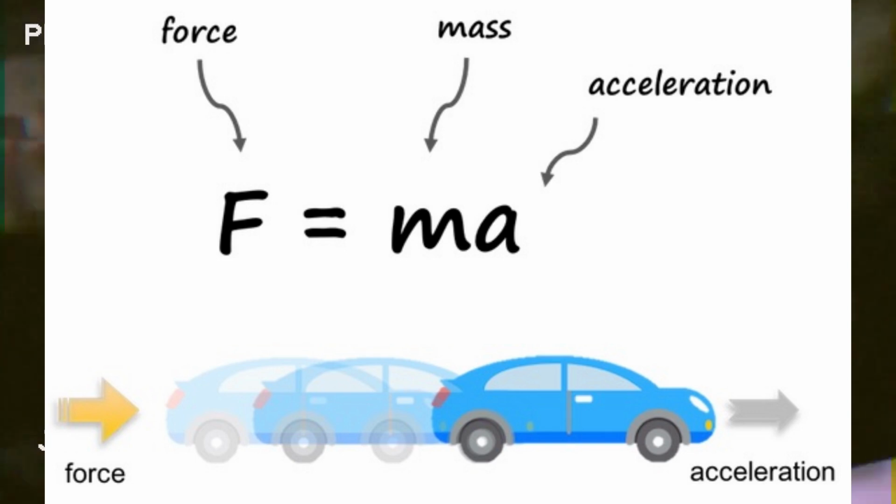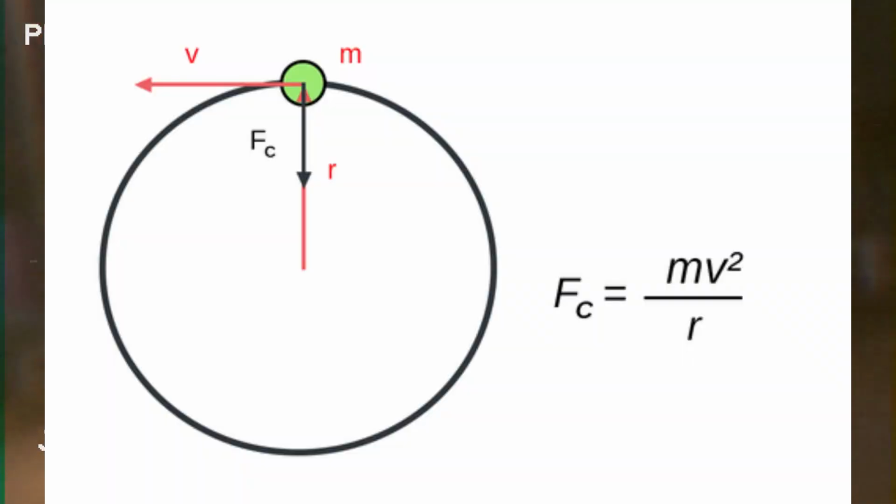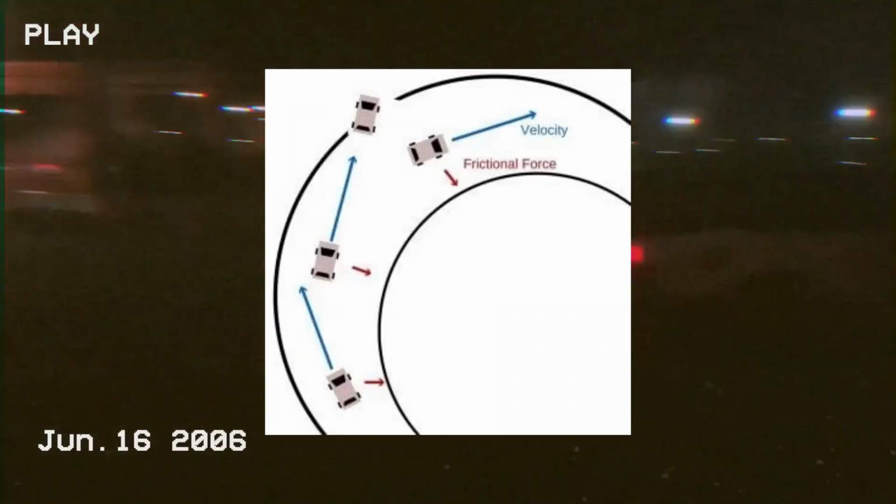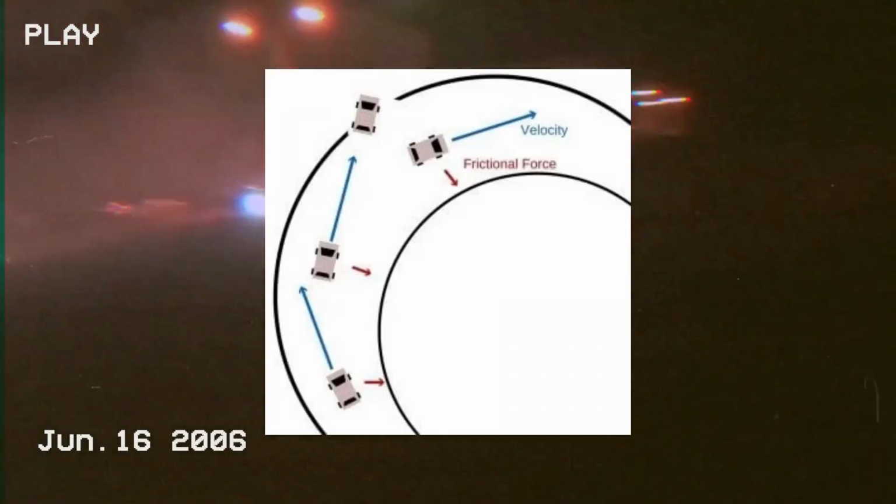In order to determine the speed at which a car has to enter a turn to begin drifting, Newton's second law of motion is applied. Force equals mass times acceleration. Due to the fact that a drift is around a corner, we will specifically need the centripetal force equation of centripetal force equals mass times the velocity squared over radius. The centripetal force is going perpendicular to the velocity the way the car is turning. The static friction force goes the same direction as the centripetal force.